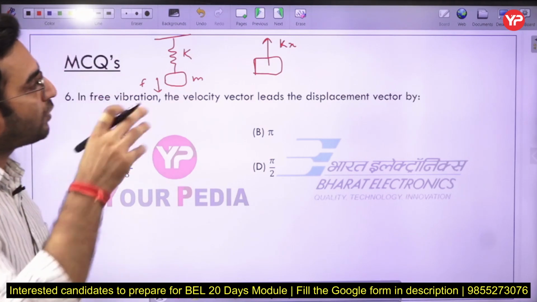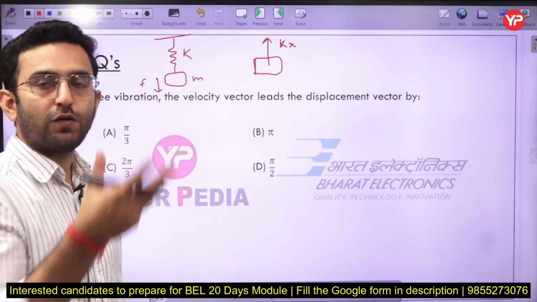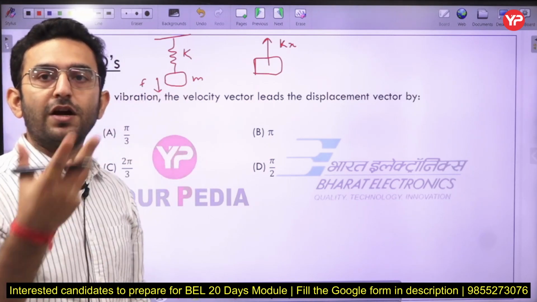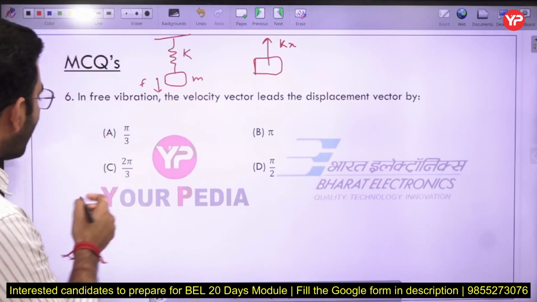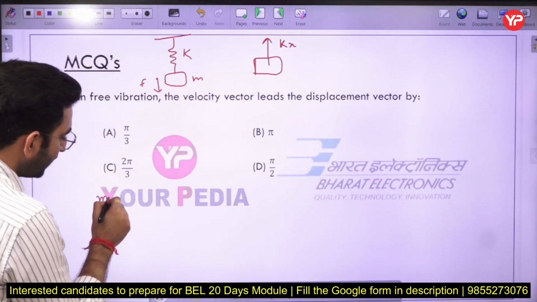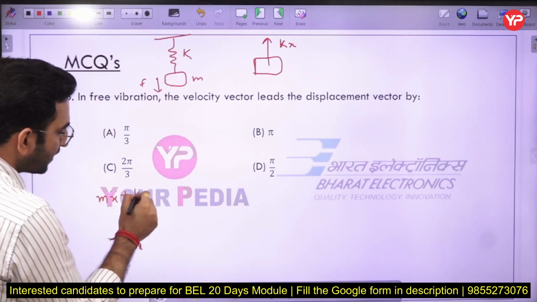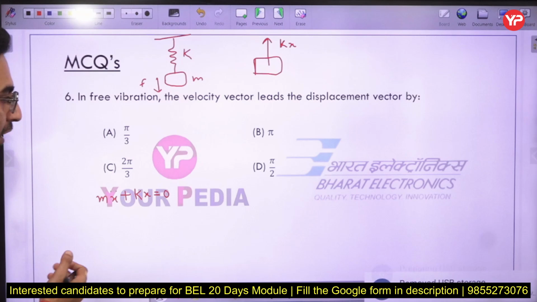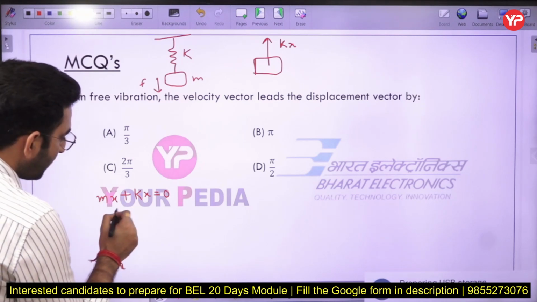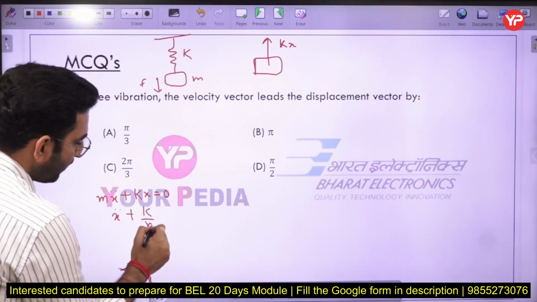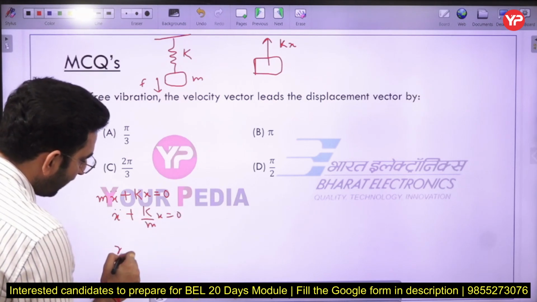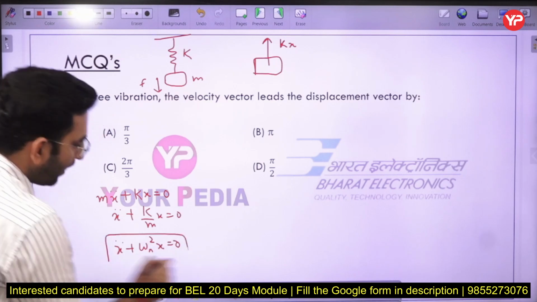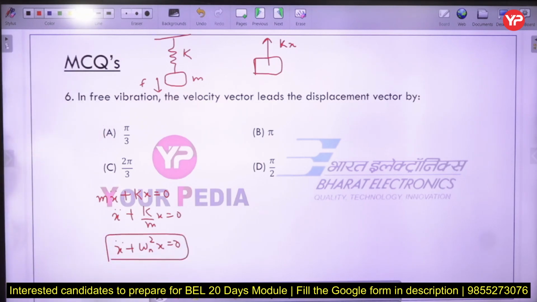In order to analyze this body under the equilibrium case, you have to use the D'Alembert principle. You have to add the inertial force over it. If you add the inertial force, the governing differential equation will become m x double dot plus kx equal to 0. So x double dot plus k by m x equal to 0, or I can write x double dot plus omega n square x equal to 0. That will be the governing differential equation in this case.